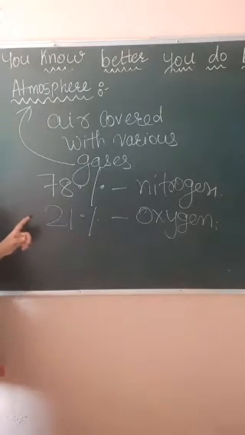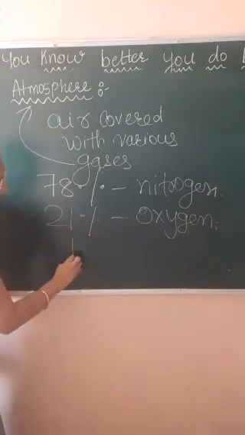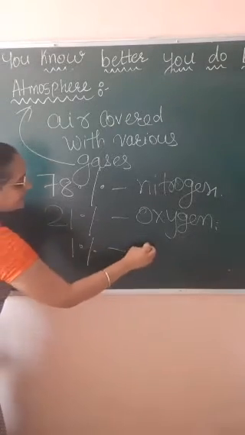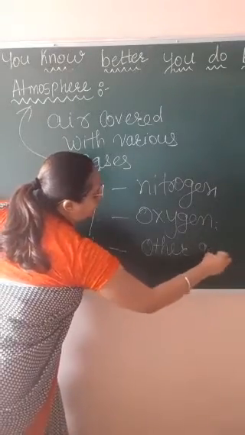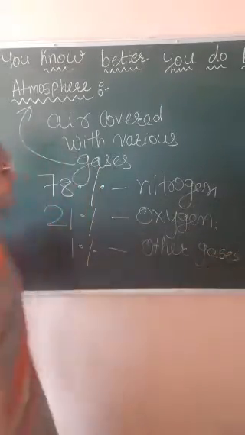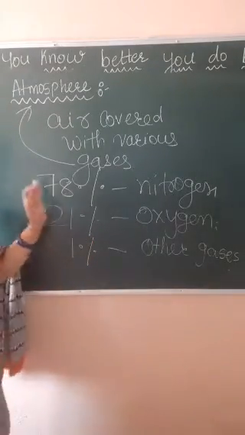How can we increase it? By growing more and more trees. And 1% is other gases. So these are the gases present in the atmosphere.